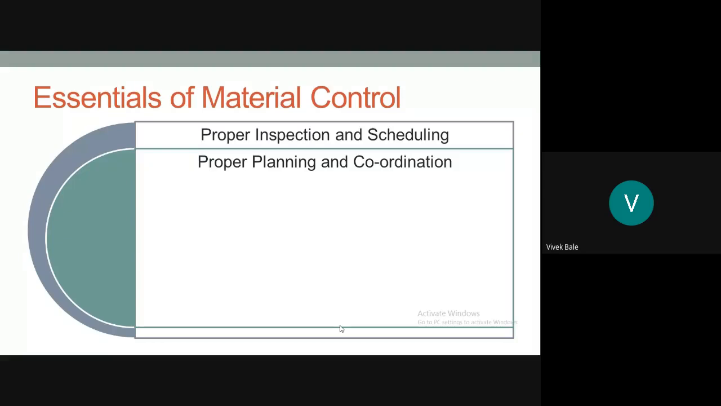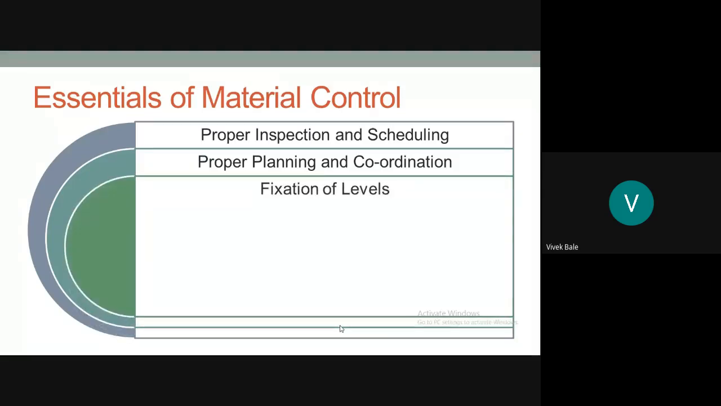And therefore, proper planning and coordination is essential for material control. The third and the most important term, fixation of levels. This point we are going to study in this particular chapter, because whatever levels that we are going to study in the next lecture, those levels are most important. When you understand these 3 levels, you can easily understand the entire topic.